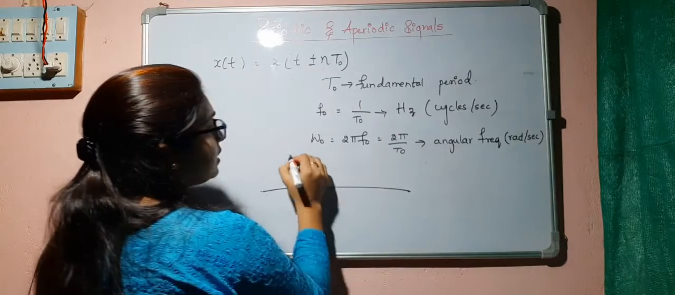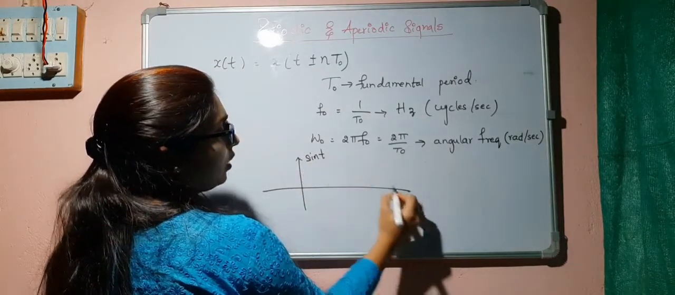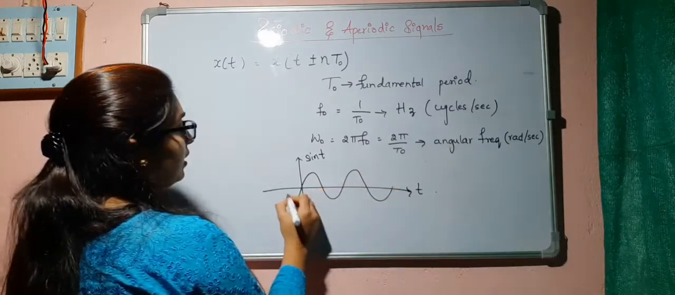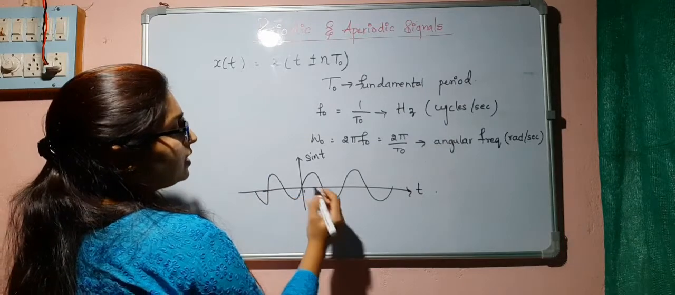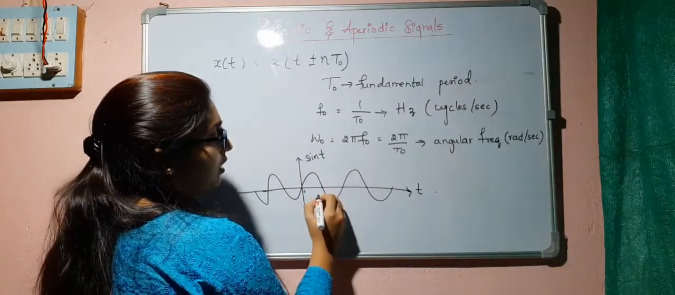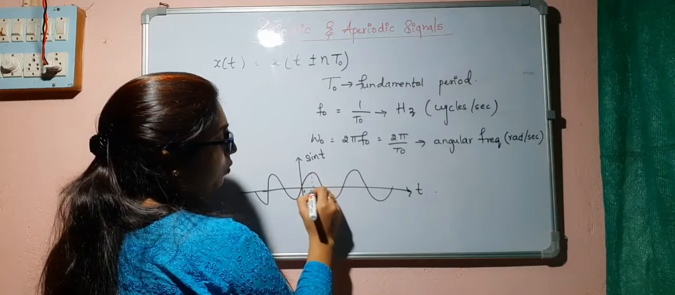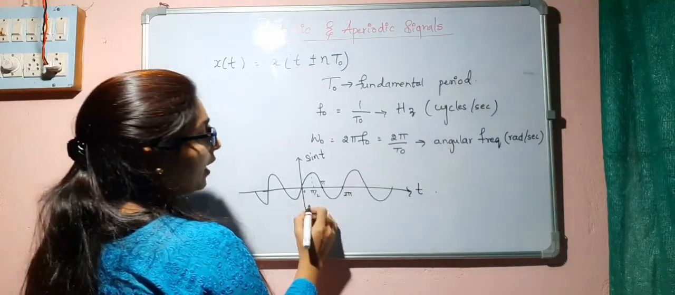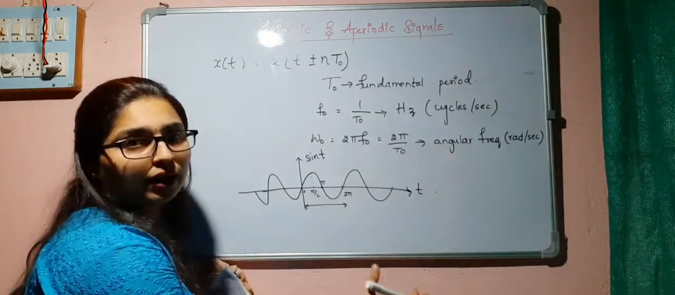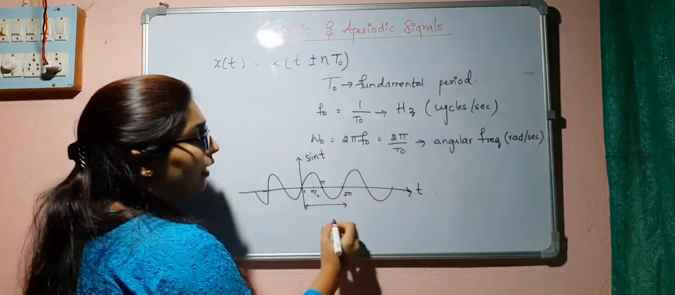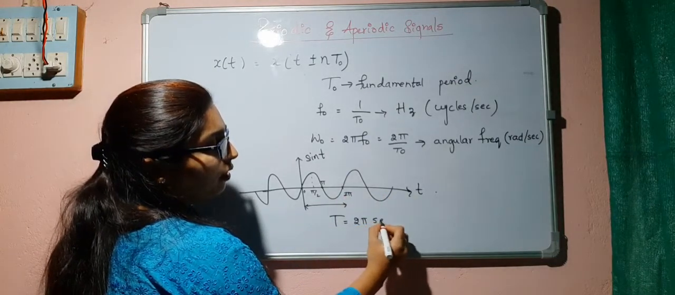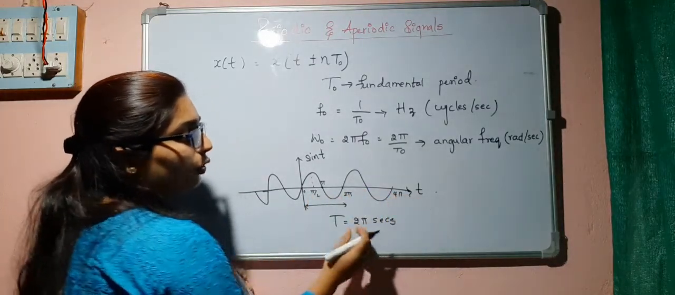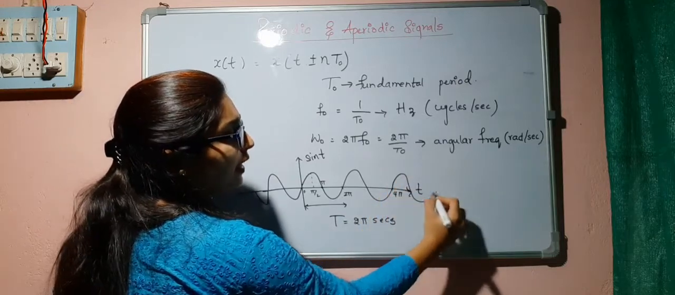Suppose I consider a signal that is sin t. It is repeating like this, right? This is at 0, this is at pi by 2, pi, this is 2 pi and so on. So what I can say, it is repeating after 2 pi. So I can tell T is equal to 2 pi seconds, because it is repeating every 2 pi, again after 4 pi, once again it is repeating.